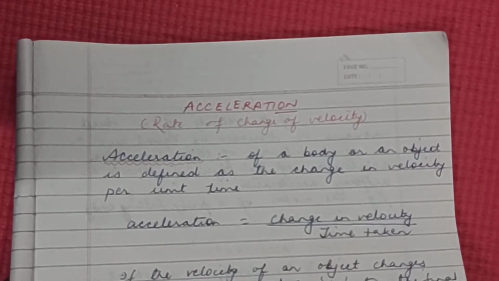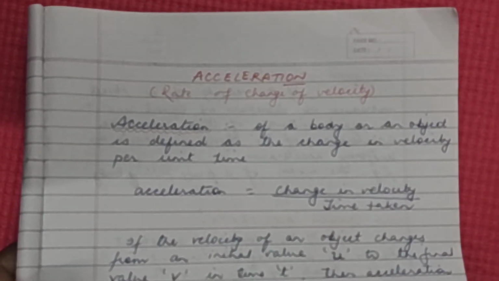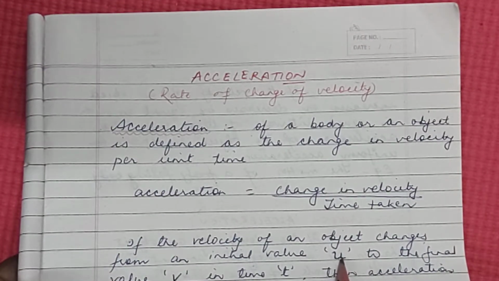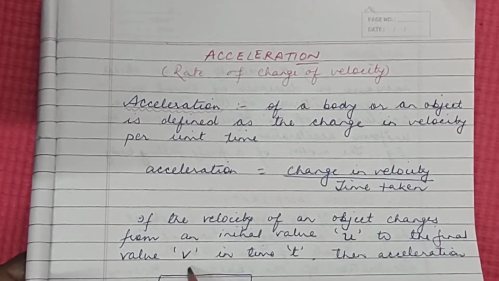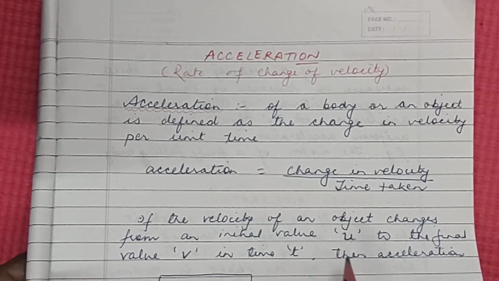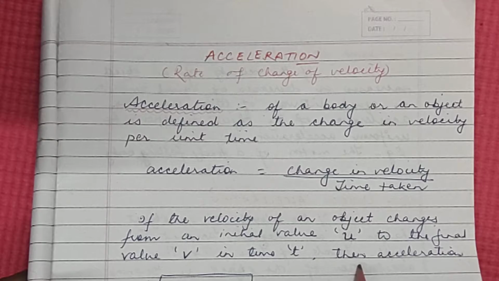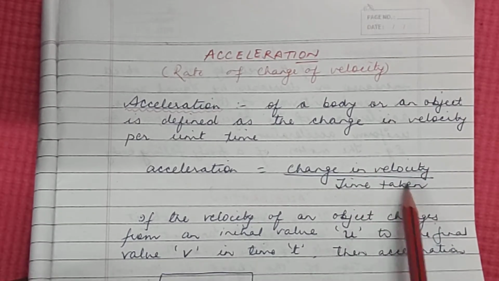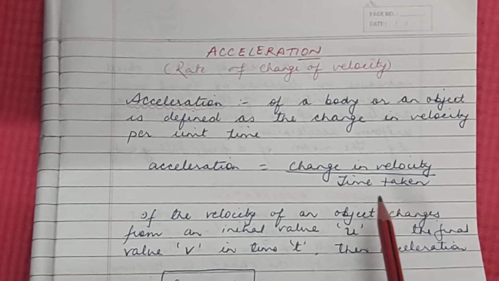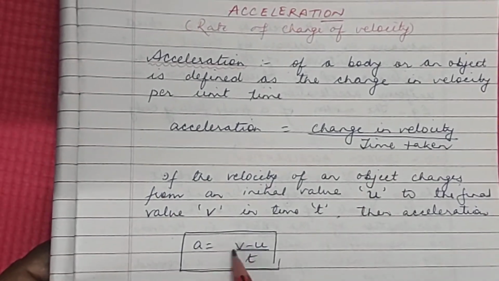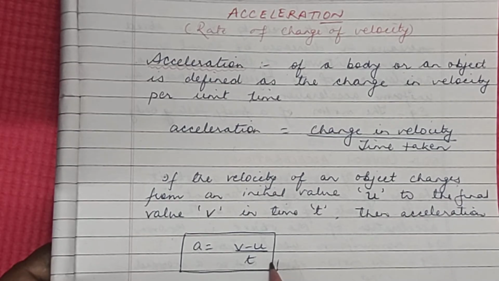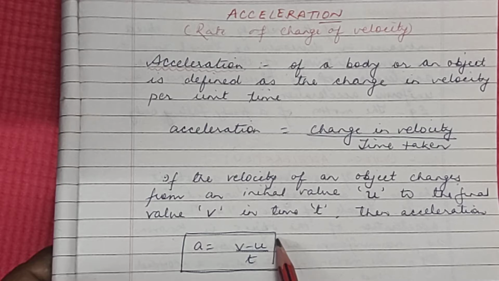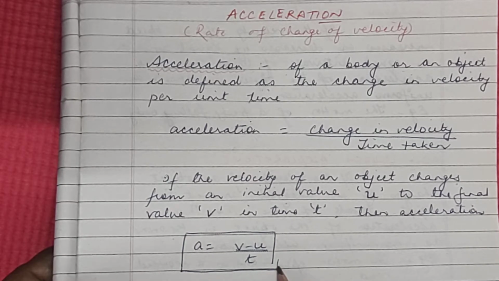Now, suppose the velocity of an object changes from an initial value u, the initial velocity, to a final velocity v in time t. Then acceleration can be expressed as change in velocity by time taken. What is the change in velocity taking place? That is v minus u. So a equals v minus u by t. This is the formula for acceleration. It is the change in velocity per unit time.